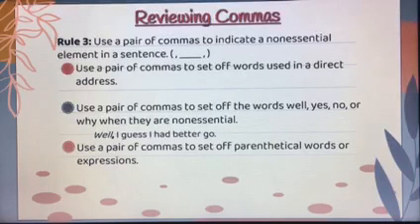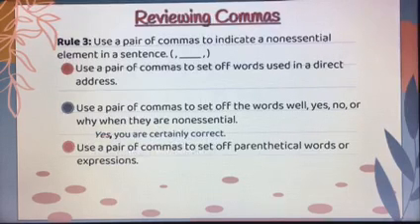It's almost like a sigh. "I guess I had better go." You don't need the word well there. It's not essential. You could take it out of the sentence and your sentence would still make sense. So you need to put a comma in, to separate it. "Yes, you are certainly correct." Again, you could take away the word yes and you could just say, "You are certainly correct," and your sentence would still make sense.